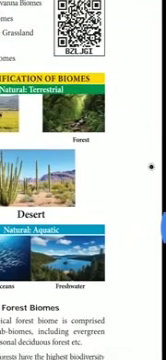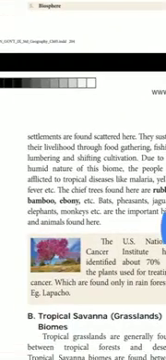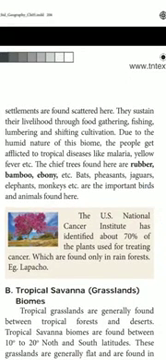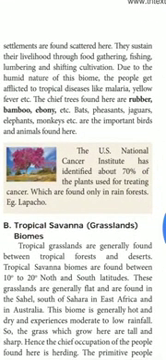Next, human settlements are found here. So human beings live in the tropical forest biome. Human settlements are found scattered here. They sustain their livelihood through food gathering, fishing, lumbering, and shifting cultivation. So how are they living in this tropical forest? Gathering food, fishing, catching the fish, lumbering, and shifting cultivation.